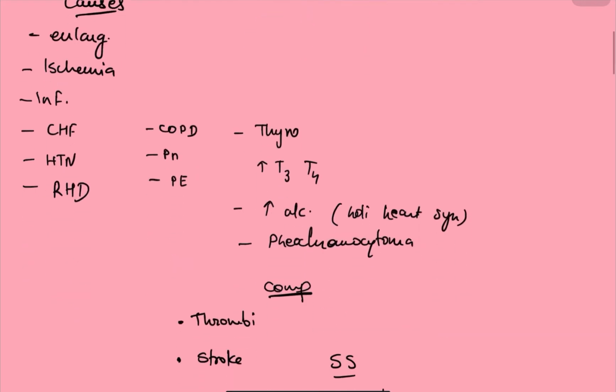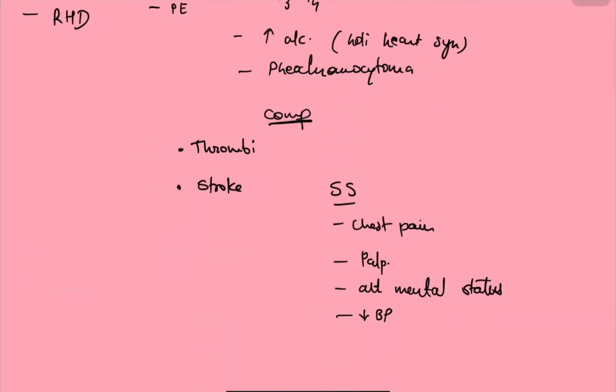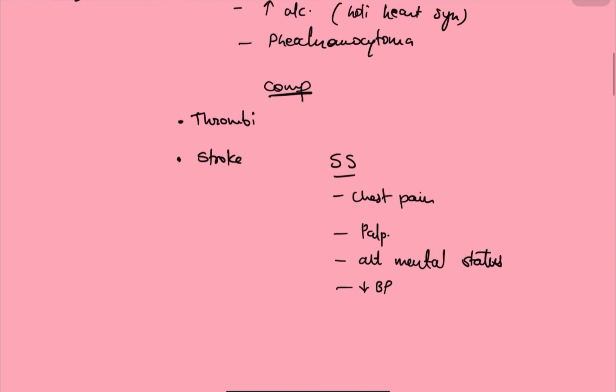Now we will talk about the complications. So the complications for atrial fibrillation are thrombus formation and stroke. For atrial fibrillation, stroke is one of the major complications and must be looked out for when we find a patient with the signs and symptoms of atrial fibrillation. So the signs and symptoms we can see in the patient are chest pain, palpitations, altered mental status, decrease in blood pressure.